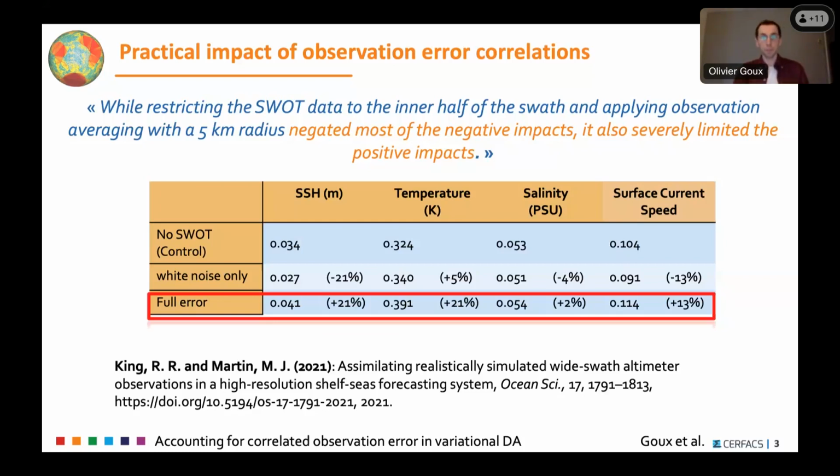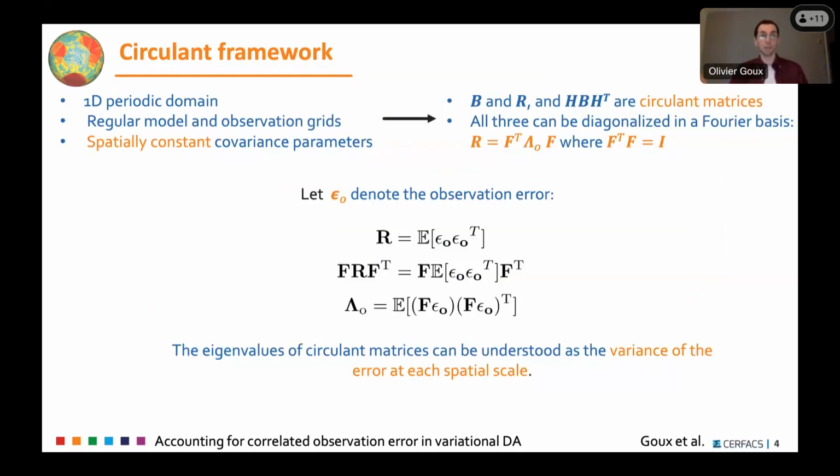To introduce a few concepts, we did part of our study in a very simple toy system and part in the realistic system of NEMOVAR. The toy system is a very simple framework with just a 1D periodic domain, a regular model and observation grid, and spatially constant covariance parameters, so spatially constant variances and correlation length scales. This is very idealistic, of course, but it's just to gain some insight that we can then carry over eventually to the real system.